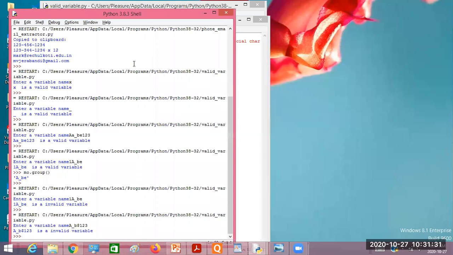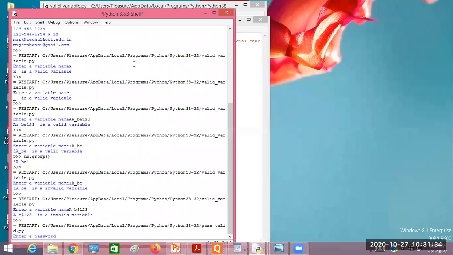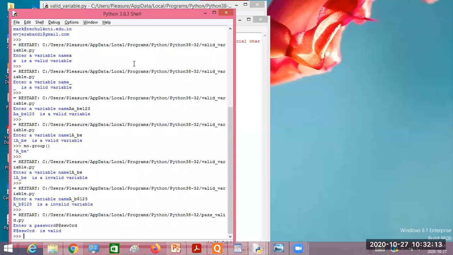Enter a password now. The password must have one capital case letter, that means the first letter must be a capital case letter, right? I'll take capital P at SSW0RD, right? Is this correct? Does this match the pattern password? So PASSW0RD is the value for the password. Is it valid or invalid? Valid, sir. So it's giving us valid, right?